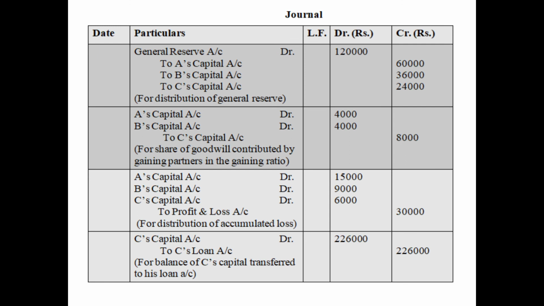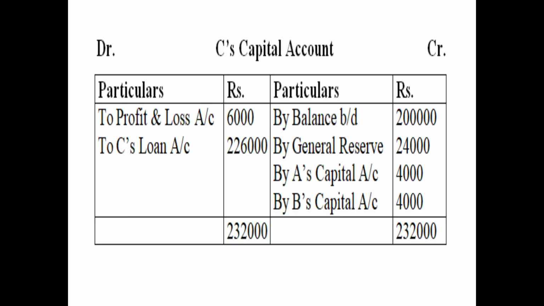We have debited C's capital account. Why? Because now we are closing the capital account, and when we close the capital account, it carries the opposite, that is the debit balance. And after the settlement, since we are transferring the amount to a separate loan account, and loan is a liability that carries a credit balance, therefore we have credited C's loan account. So I hope the entries and the question are clear to you children. This is C's capital account.